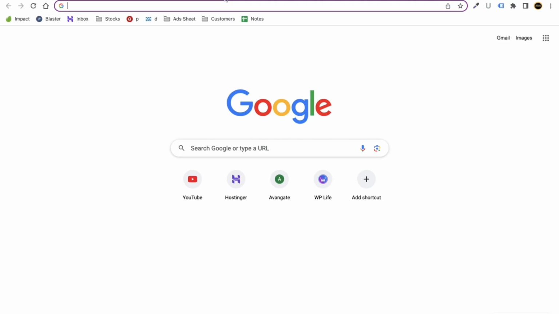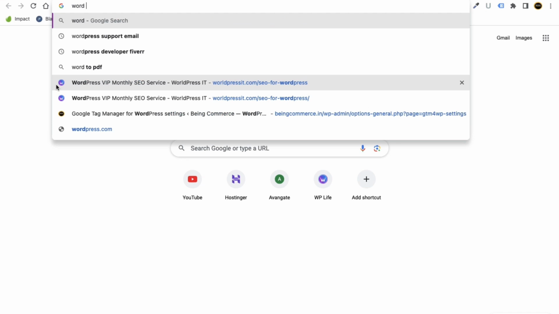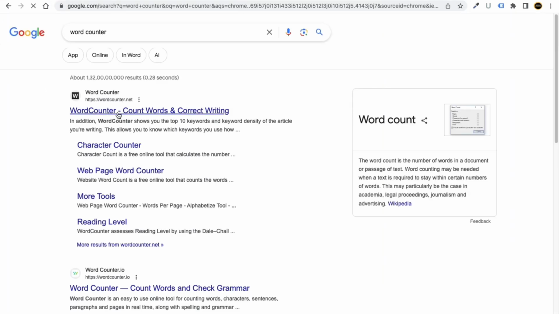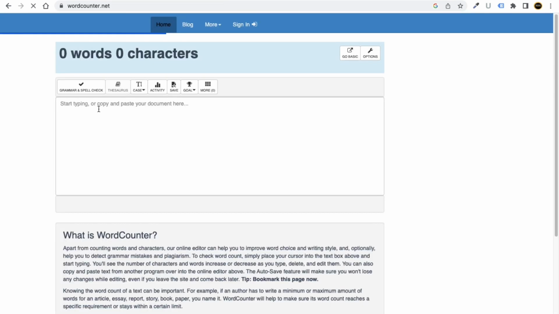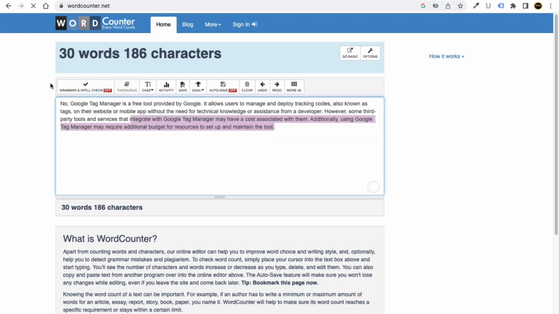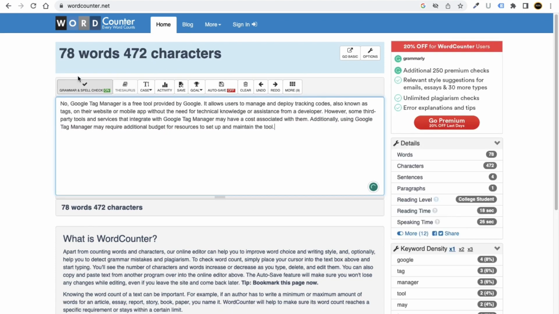Now always go to this tool, that is Word Counter. Just go to the Word Counter tool and paste your competitor's answer. You will see that they have written the answer in 78 words. So you always have to remember that when you write the answer, make sure that you write it in many more words as compared to your competitors. My competitor has written only 78 words.